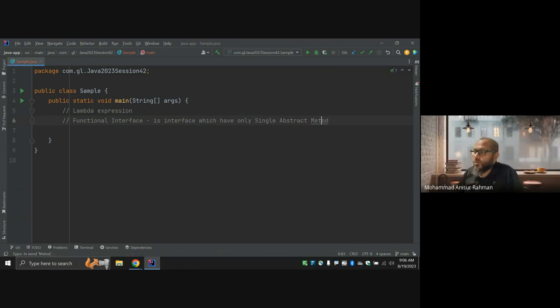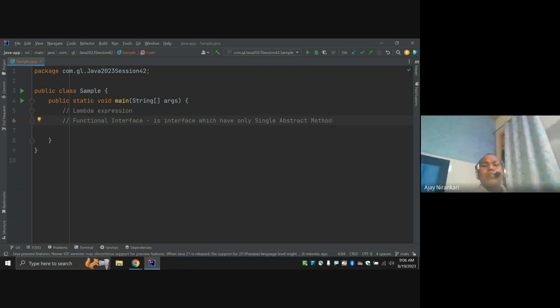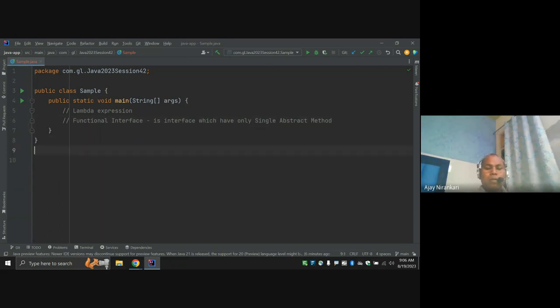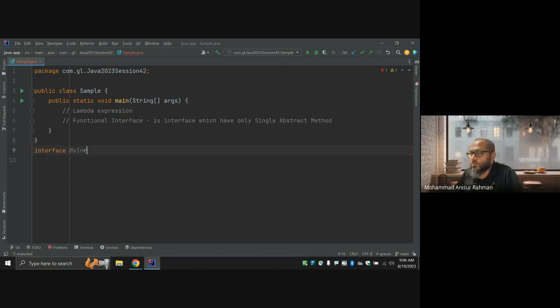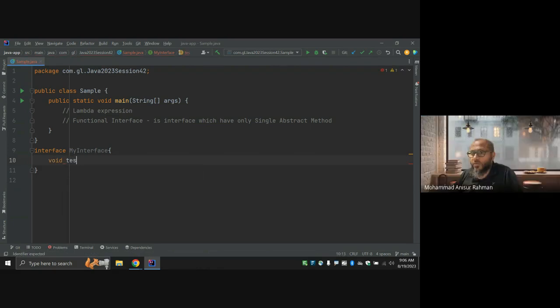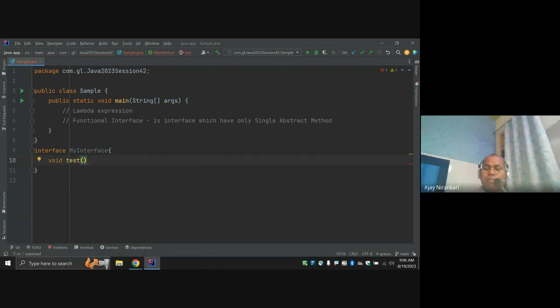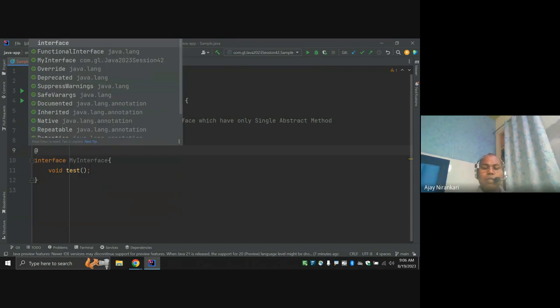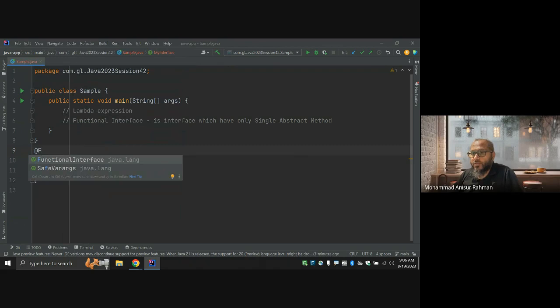So last class we declared my own interface, and here I can declare any method like void test. So this is the single abstract method. How do we know it is a single abstract method? Two ways. By default, let's assume a single abstract method, and one way is to mark the annotation @FunctionalInterface.